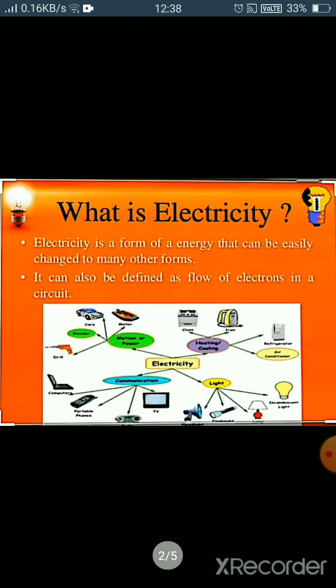Firstly, electricity is the form of energy that can be easily changed to many other forms, right? And we can define it as: the flow of electrons is called electricity.